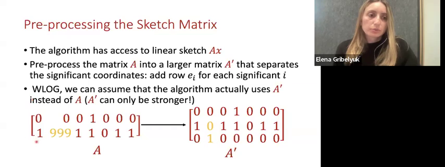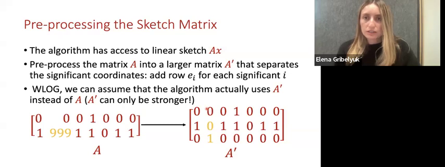Now, more precisely, what I will do is for each row that has a significant coordinate, as I see here, I will replace this row by 2 rows. I will add the standard basis vector corresponding to the significant coordinate, which we have here. And then I will zero out all of the other rows in this coordinate so that the set of ones is completely disjoint.